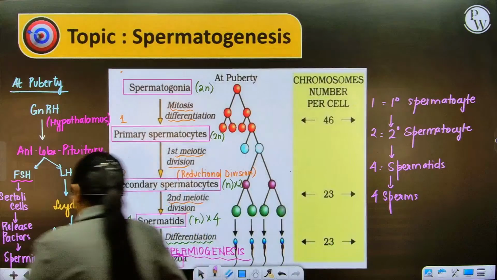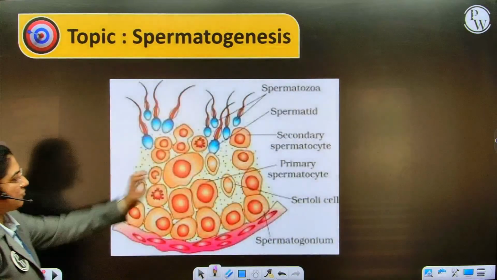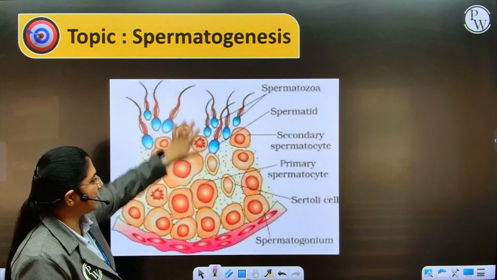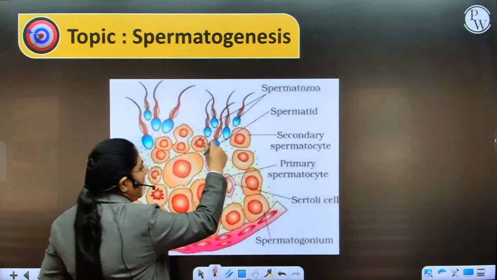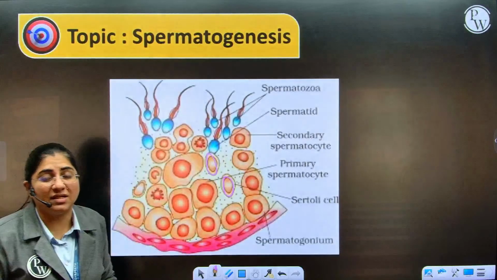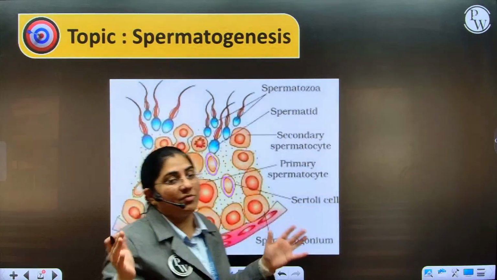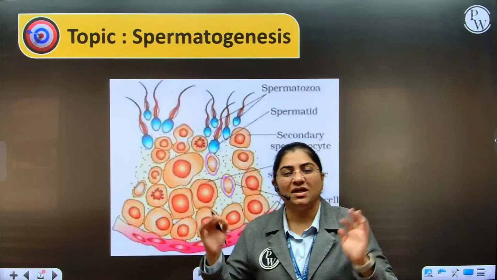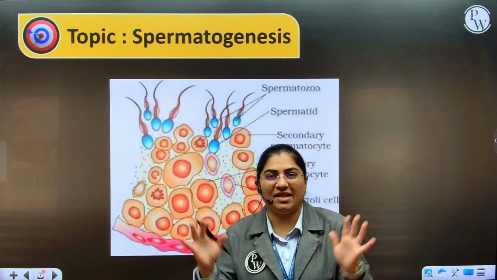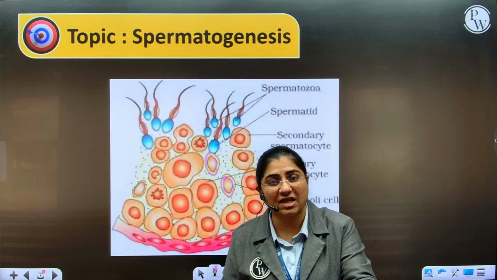Yeah? Okay. Once sperms are formed, they will remain attached to the specialized cells called Sertoli cells. These cells that you can see here, with their heads embedded into the Sertoli cells, till the time there is a signal for them to be released. And this process of release of the sperms is called spermiation. Are you understanding? Now this can come as your MCQ.